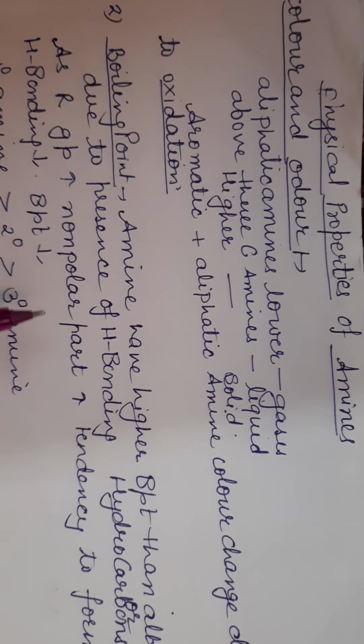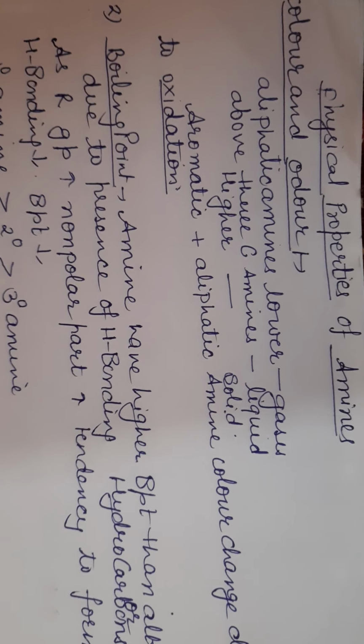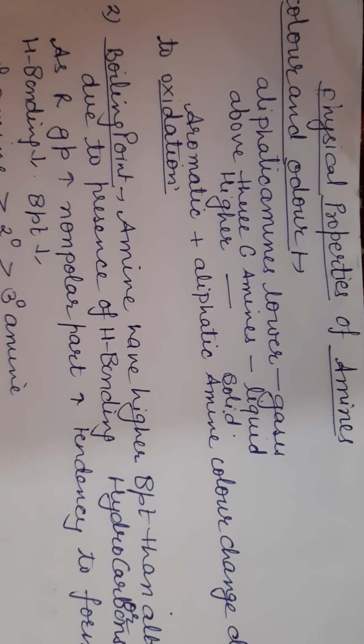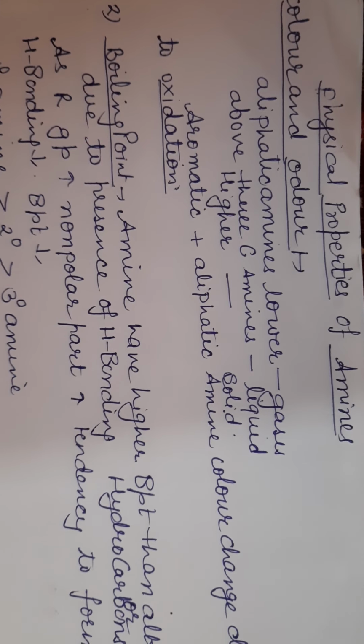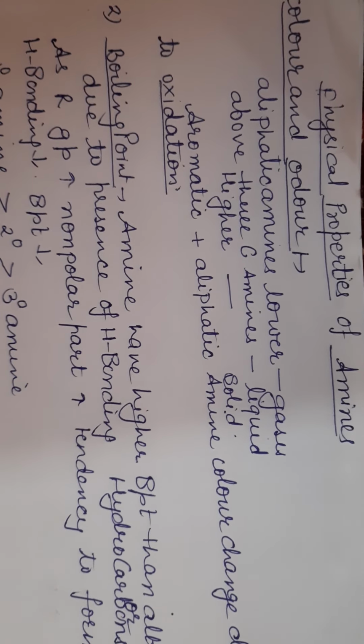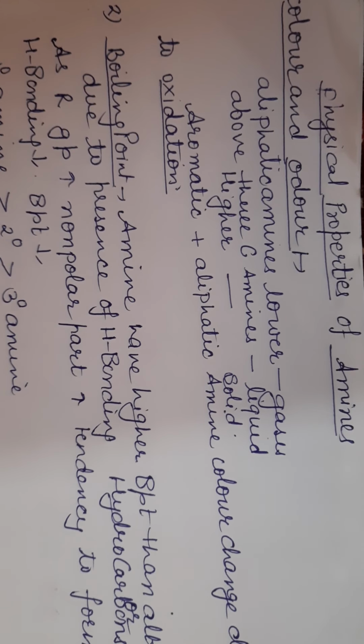So the boiling point of primary amines is more because of hydrogen bonding and big R group, so surface area increases, van der Waals force increases, and boiling point also increases. But second, due to branching, surface area decreases, and the tendency to form hydrogen bonding also decreases.